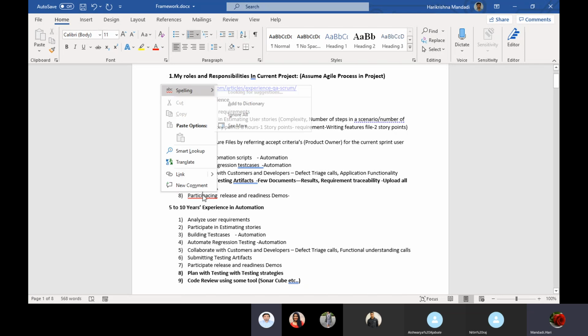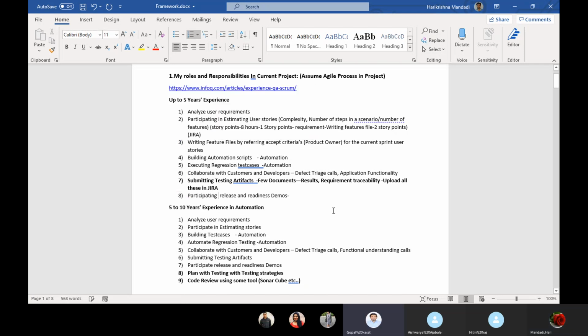Can you explain the 7th point once again, please? The 7th point, submitting testing artifacts. You have completed your testing for the current sprint, maybe manual testing or maybe through automation, and you are able to complete everything finally. Somewhere you should have those results, right? Yes, correct. Those results need to be updated in Jira. You can upload the results in the Jira tool for every sprint as a QA.